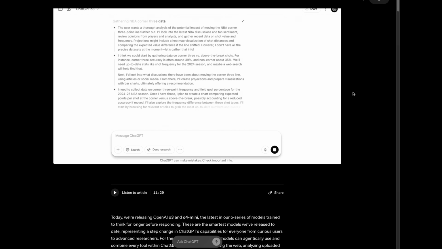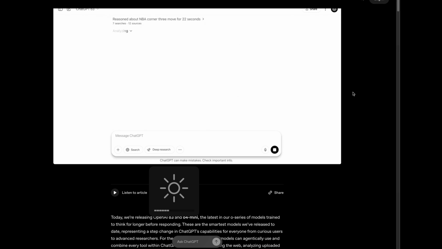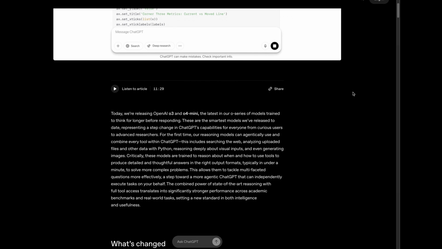Mini now have full tool access, meaning they can decide when to search the web, run Python code, or call functions on their own. They don't just answer your questions anymore, they actively solve problems by choosing which tools to use and when.